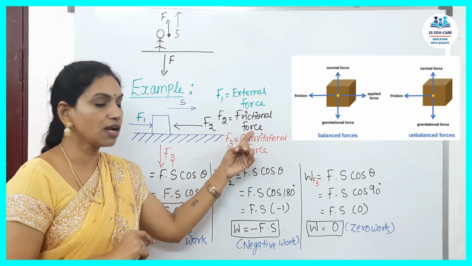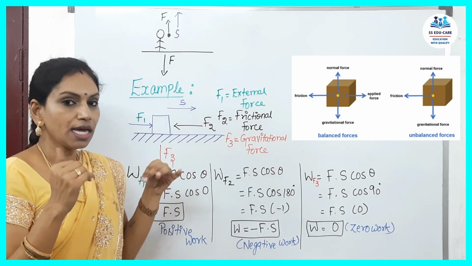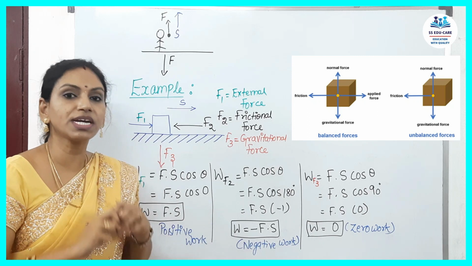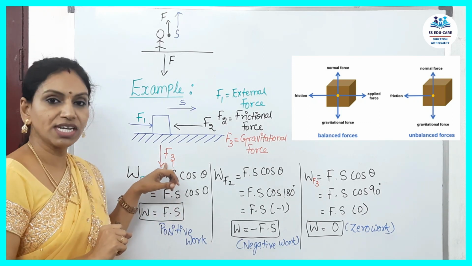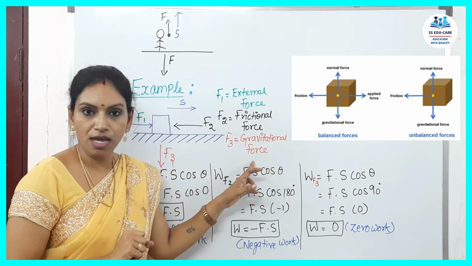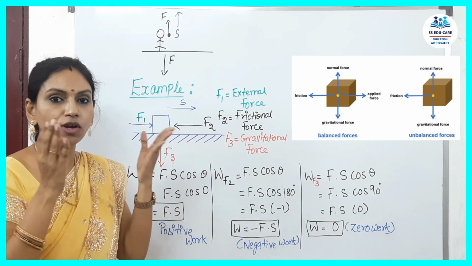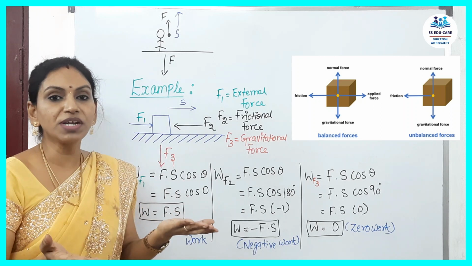That is your frictional force. Then there is a third force acting on the same object which tries to pull the object downwards. That is your gravitational force, that is F3. Then what is the work done when three different forces act on the object? How will the object be displaced?